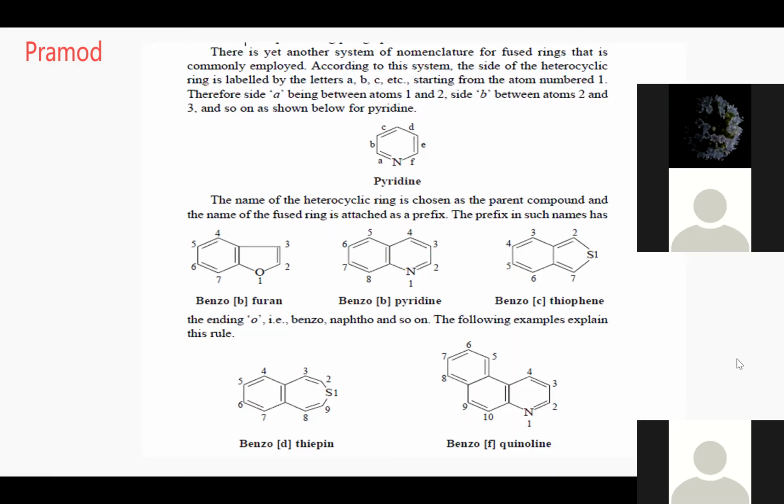You can write it in two possible ways, whichever you want. Naphtho also you can write, isoquinoline also you can. There are two ways that you can write this particular structure.